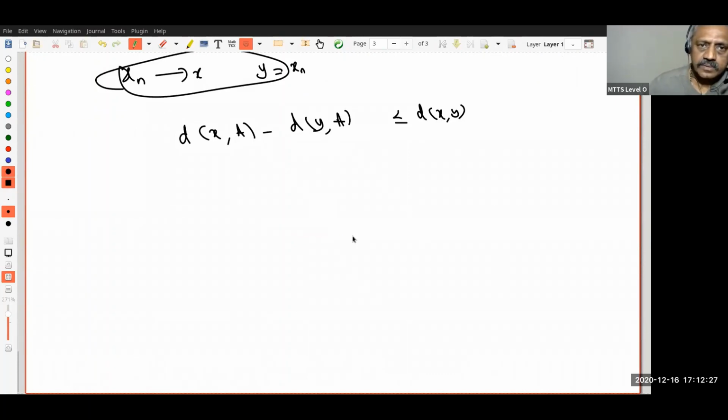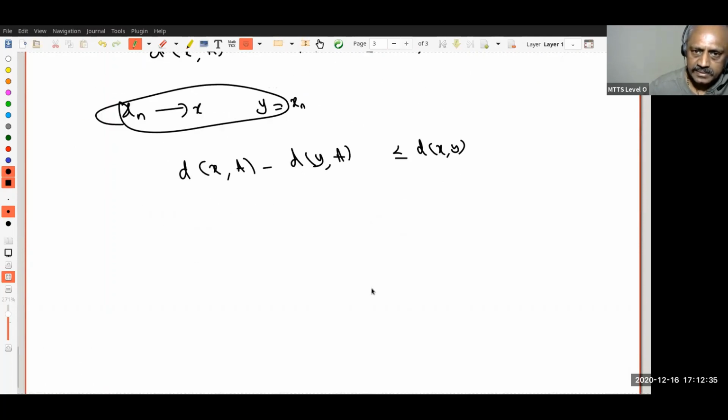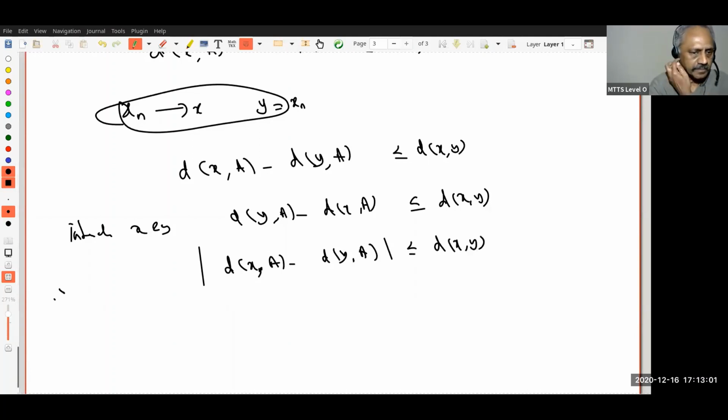You follow this? Shift it to the right side, bring it to the left side. This is what I get. Now notice that I can interchange x and y. Then I will get d(y, A) minus d(x, A) is less than or equal to d(y, x), but it's the same as d(x, y). Therefore, what do I get? The modulus of d(x, A) minus d(y, A) is less than or equal to the distance between x and y. This is true for every x and y in X. Do you follow that?